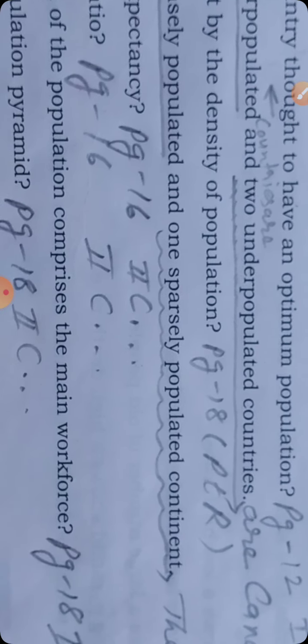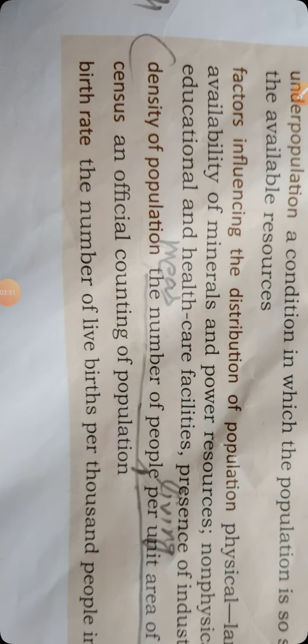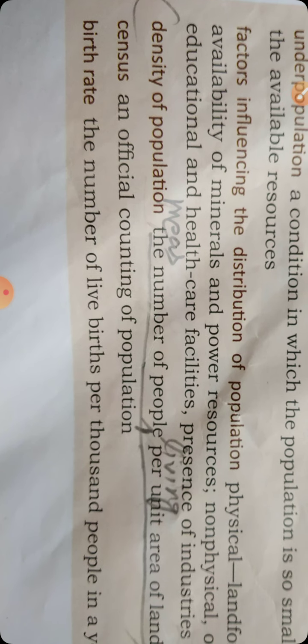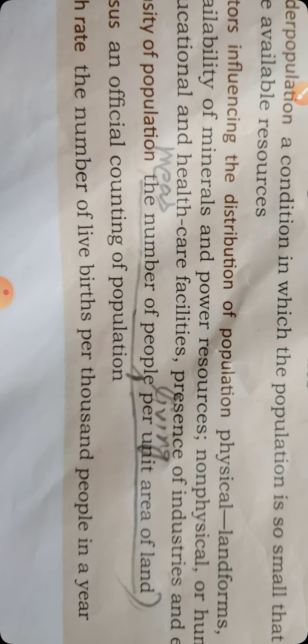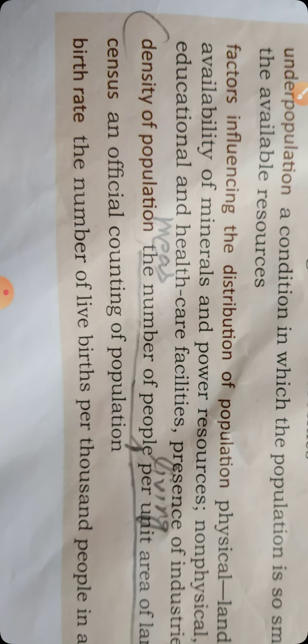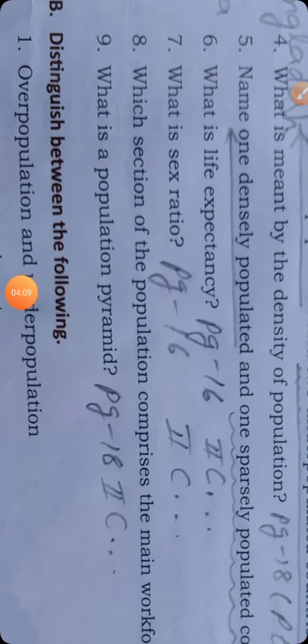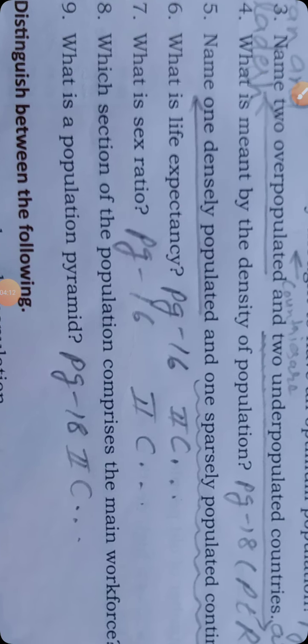What is meant by density of population? It is given in Points to Remember, which I will be telling you. See here, dear students, density of population. Points to Remember, you see, it is the third last heading. This is answer number 4 for you, the A fourth part. Density of population means, that also you write with pencil in this, the number of people living per unit area of land. I repeat, density of population means the number of people living per unit area of land. Now we have covered the fourth answer.